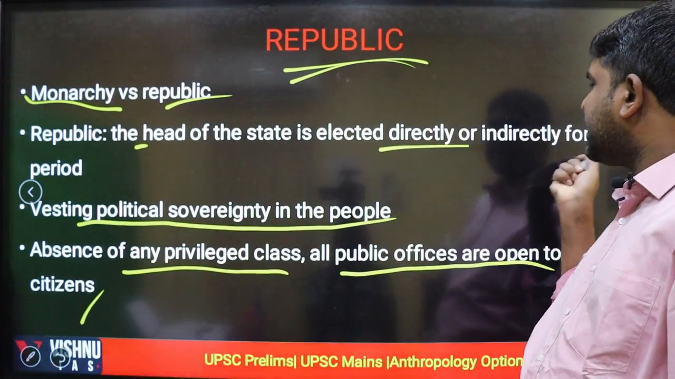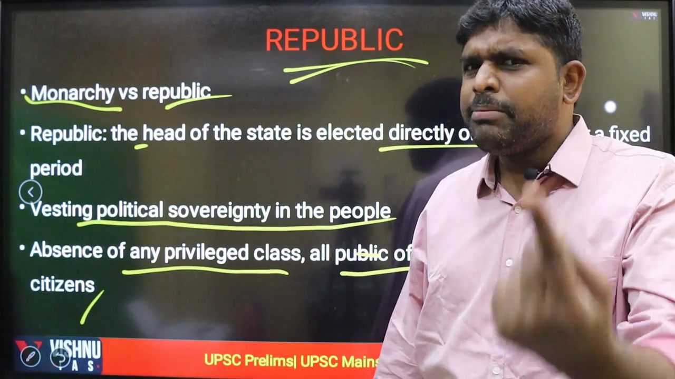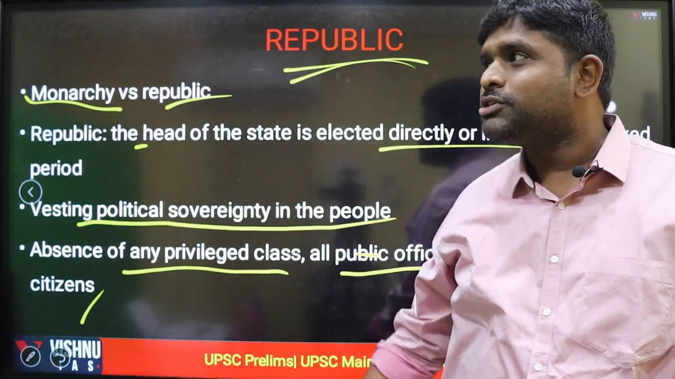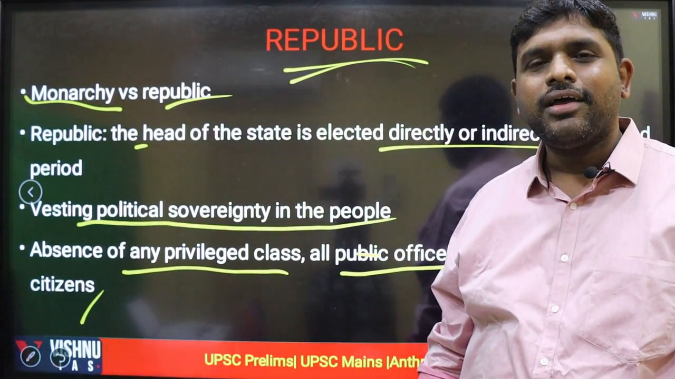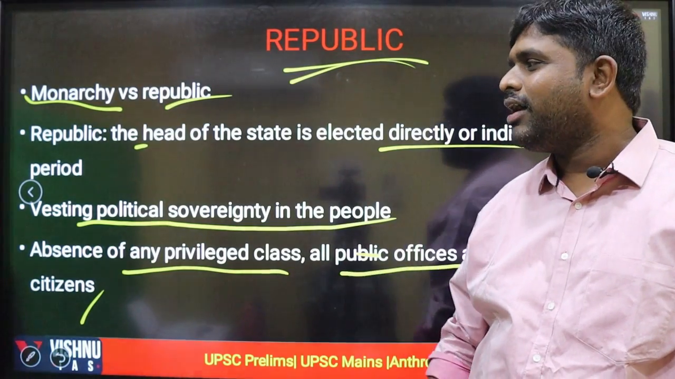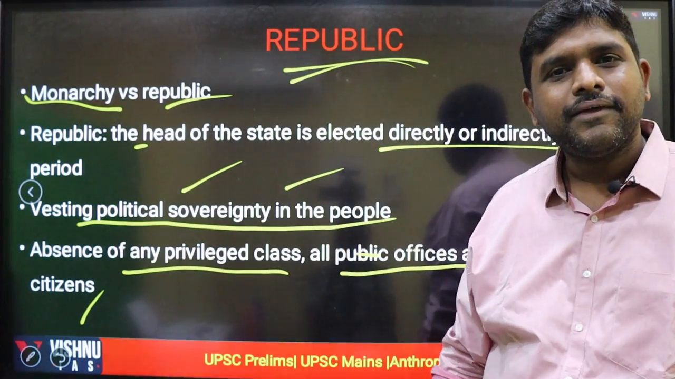The head of the state is elected directly or indirectly for a fixed period. Yes, the people will choose. It might be directly or indirectly, but the people's choice will be sitting at the highest position. That is the beauty of the word republic. That is the understanding of the republic: vesting political sovereignty in the people.